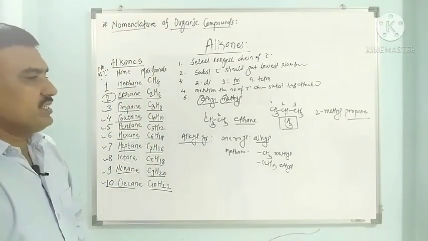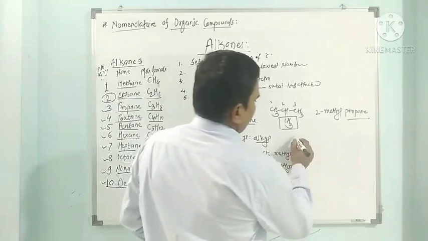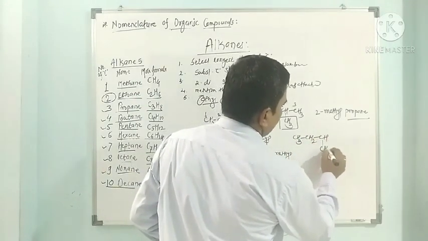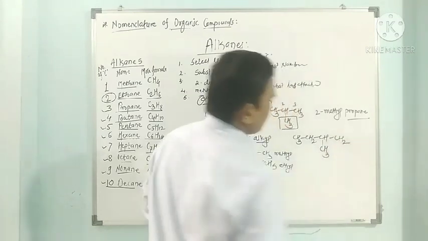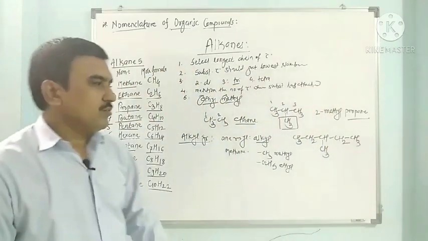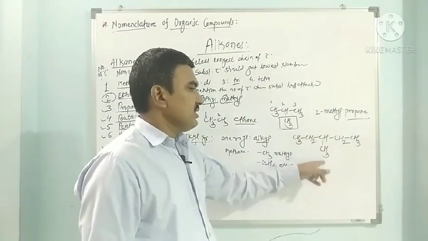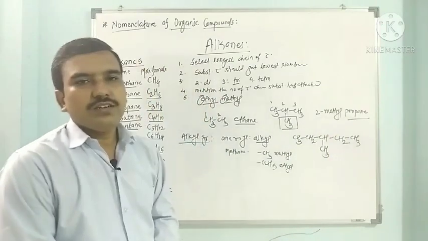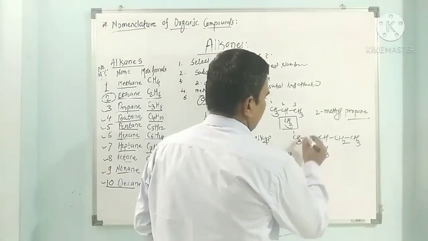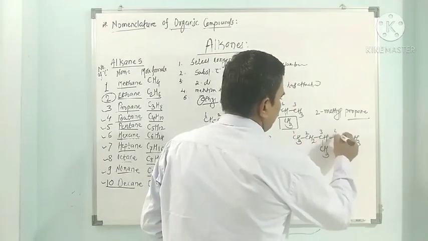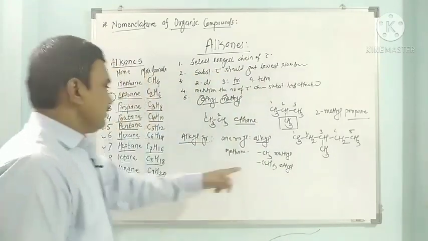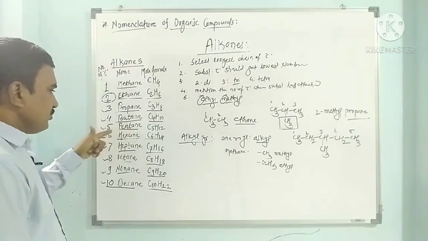Now let us move towards the next compound. We have CH3, CH2, CH, CH3, CH2, CH3. How many carbons are there in a straight chain? Find out. This is 1, 2, 3, 4, 5, so a total of 5 carbons are there in a straight chain, and it belongs to pentane.